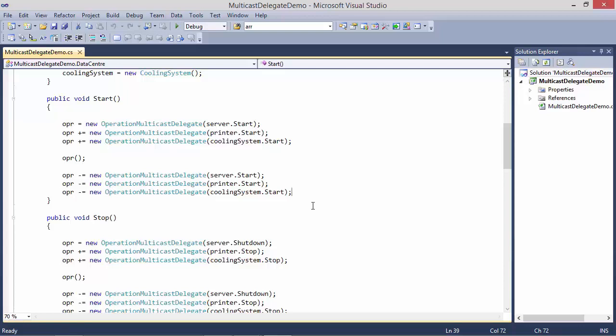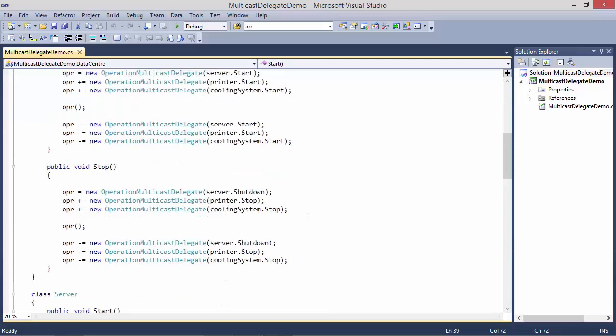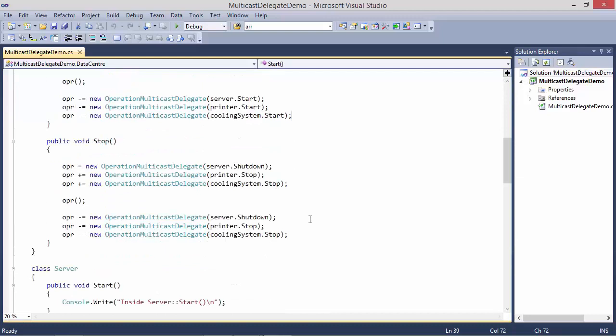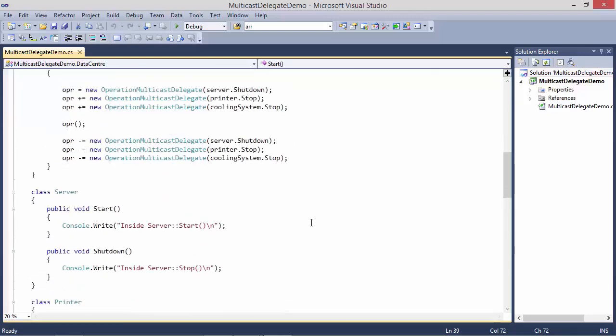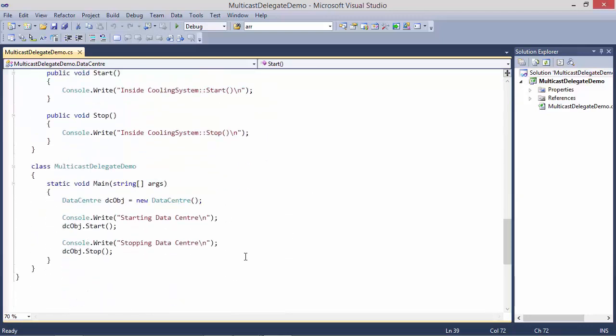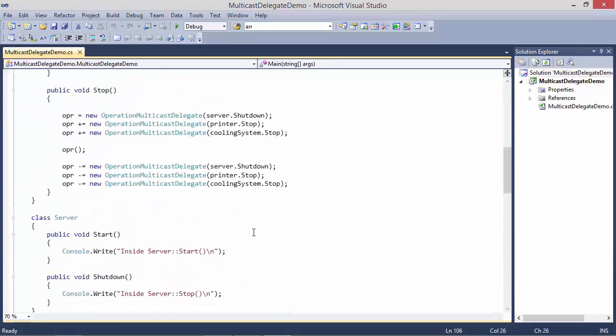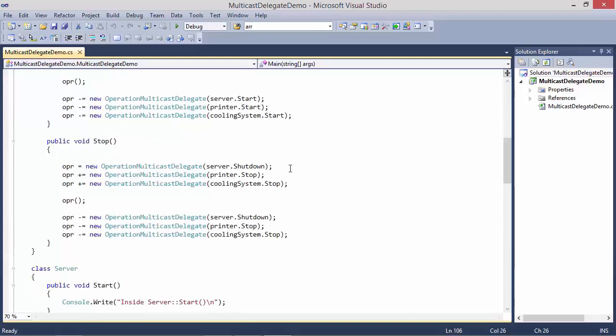This is just an example because I want to show encapsulating of other methods of server. So we will see in the main. Now we are calling the method stop for stopping the data center. So it will come here stop, and here we are encapsulating the method shutdown of server.